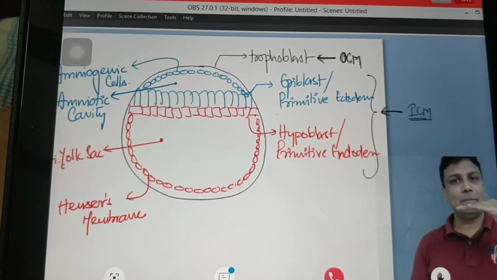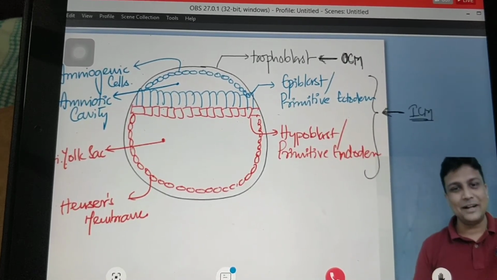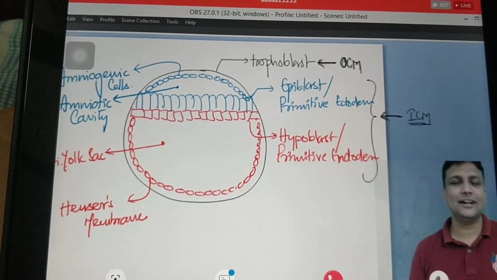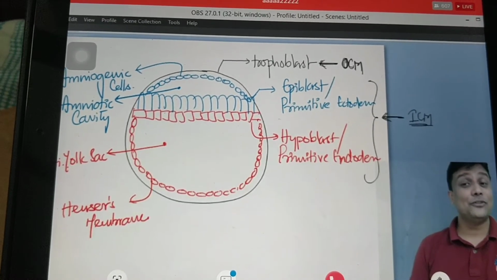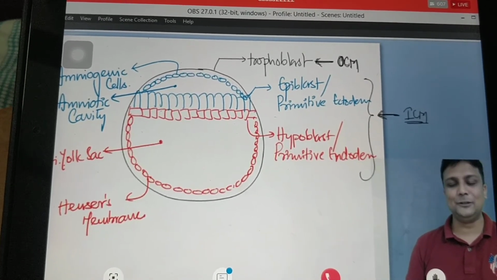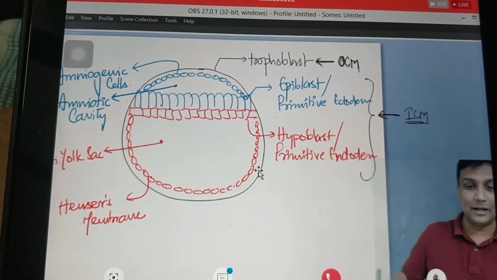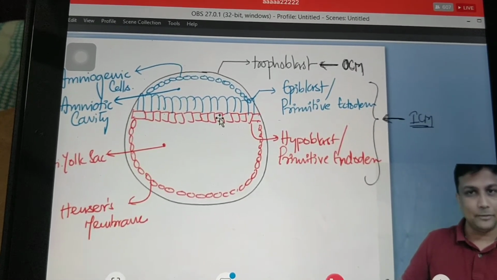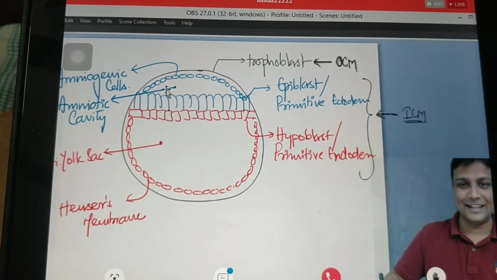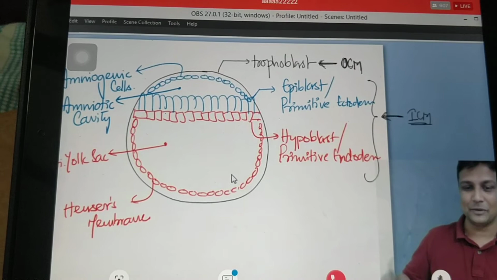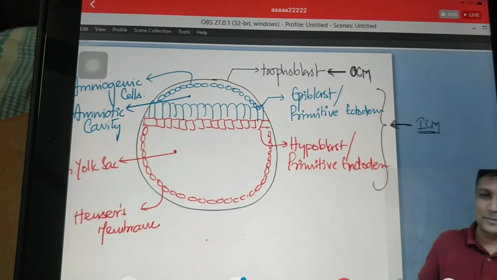So epiblast will multiply to form amniogenic cells, with a cavity there, the amniotic cavity. Hypoblast will multiply to form Heuser's membrane, with a cavity there, and that cavity is the primary yolk sac. From here, my dear friends, remember in the second week everything is like double. There are two layers, epiblast and hypoblast, and two cavities, amniotic cavity and yolk sac cavity. Then again two layers, amniogenic cells and Heuser's membrane. Everything is like double in the second week. अब चलिए आगे बढ़ते हैं.